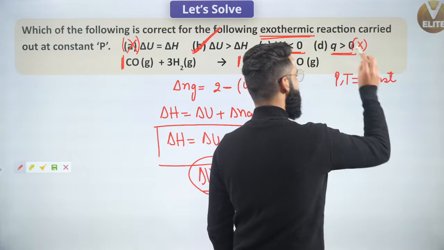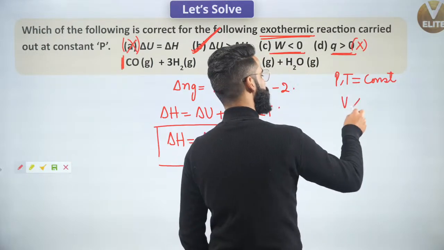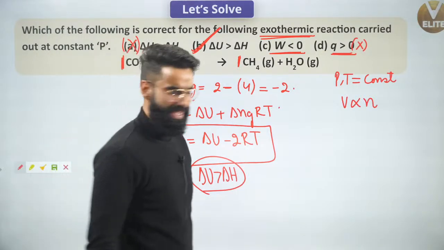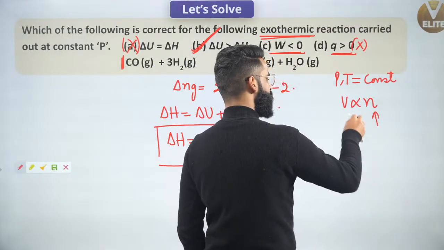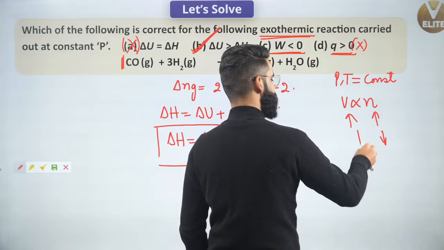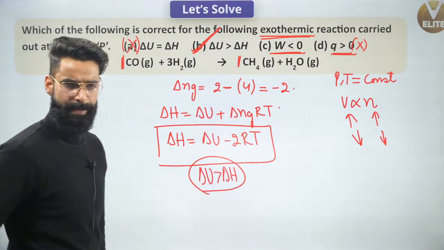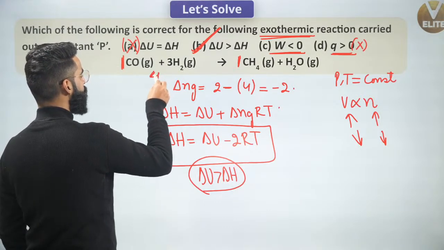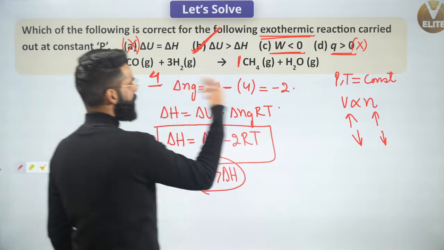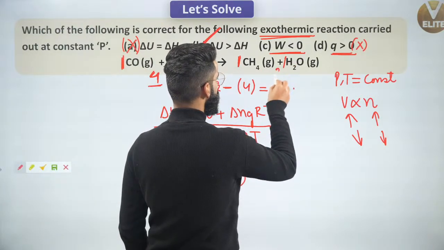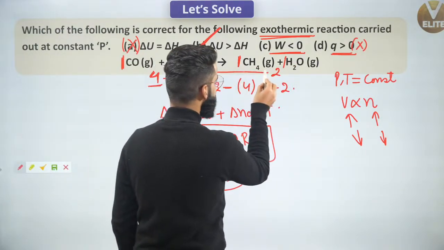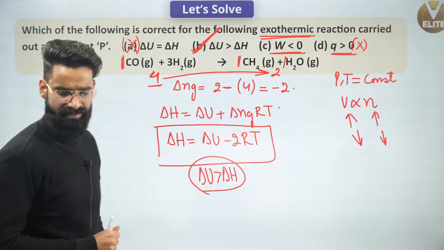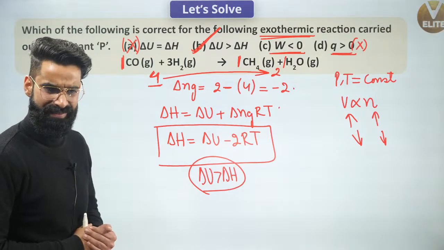And at constant pressure and temperature, can I say volume of the gas is directly proportional to moles of the gas? More the value of n, more the value of V; less the value of n, less the value of V. Yeah, I can say that. Now we will have a look. On the reactant side, how many moles of gas do we have in total? 3 plus 1, 4 moles. On the product side, 1 plus 1, 2 moles. When the reaction is proceeding in the forward direction, are the moles of the gases increasing or decreasing? Moles of the gas are decreasing.